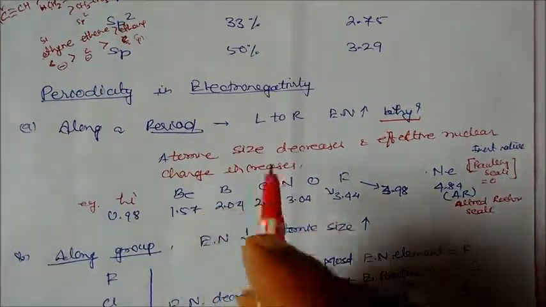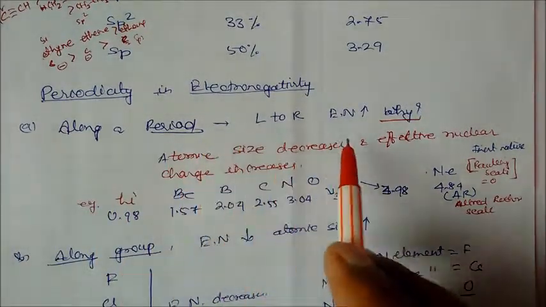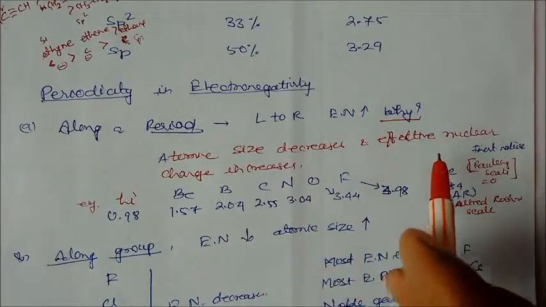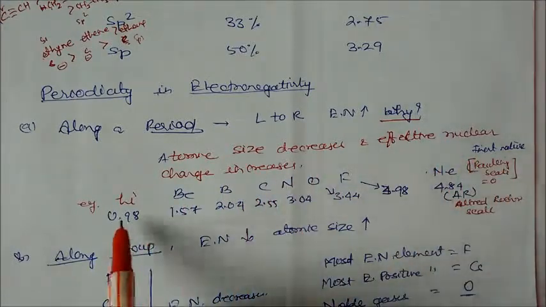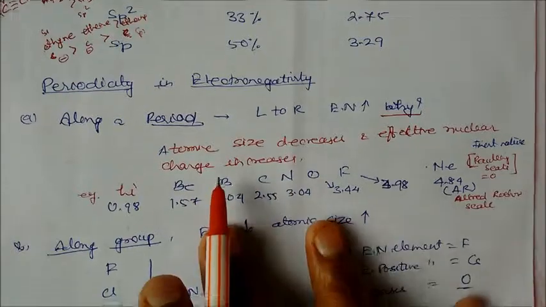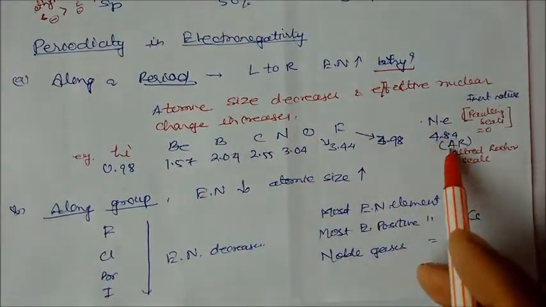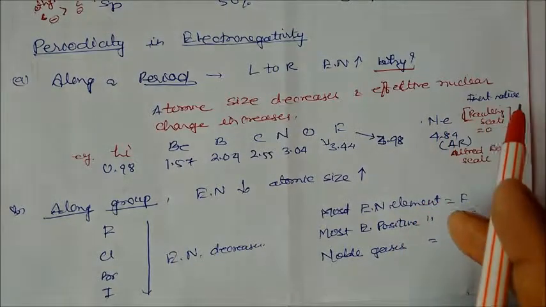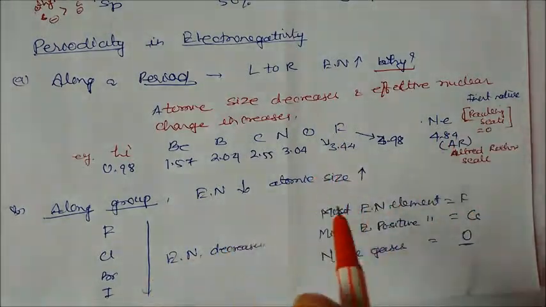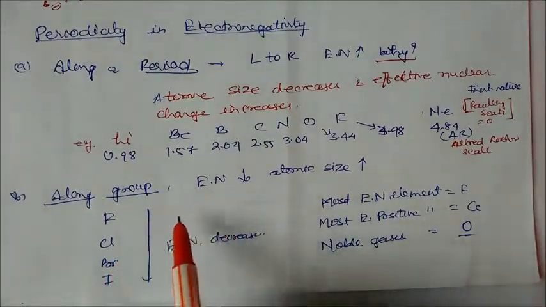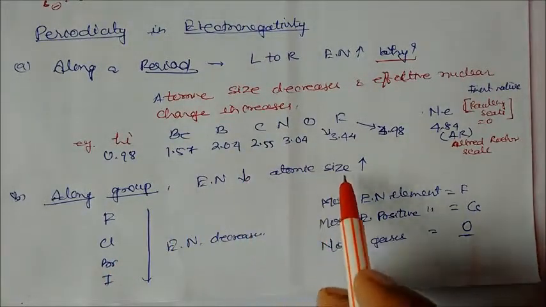Periodicity in electronegativity. Along the period, electronegativity increases. Why? Because the atomic size decreases, so effective nuclear charge increases. Like this one, these are the examples. Neon has this much value on the Pauling scale, but actually neon has zero electronegativity because it comes under the inert group. Down the group, electronegativity decreases and atomic size increases.